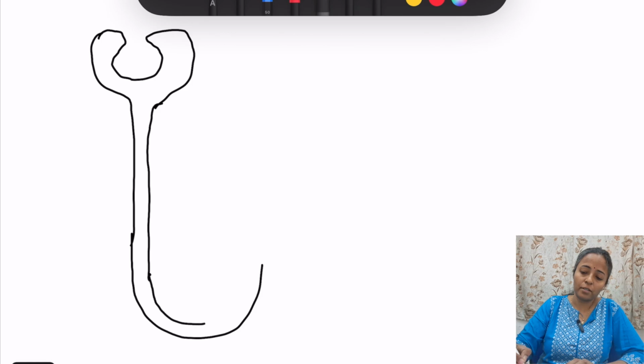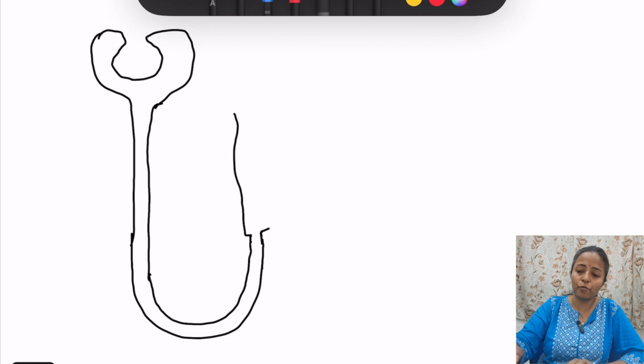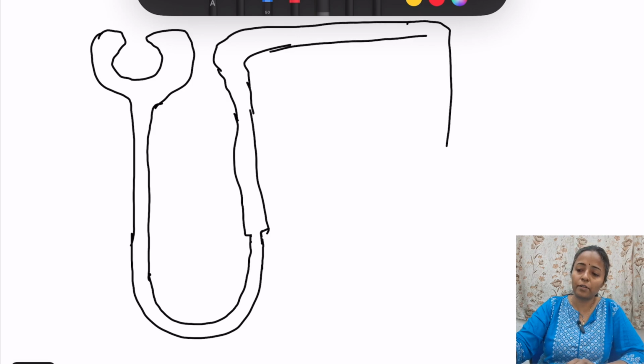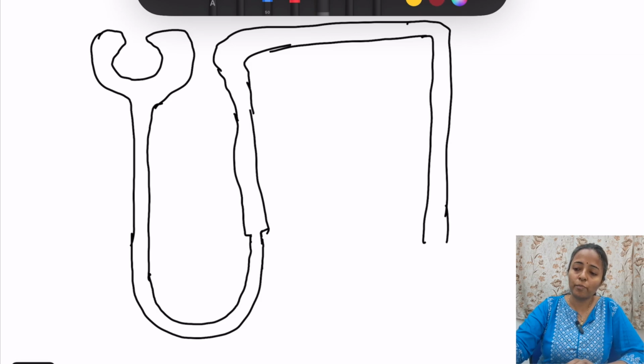Then we have the loop of Henle. Then we have the thin ascending limb of the loop of Henle and the thick ascending limb of the loop of Henle. Then it goes like this: the distal convoluted tubule, and we have the collecting duct. So what are the important points in each?